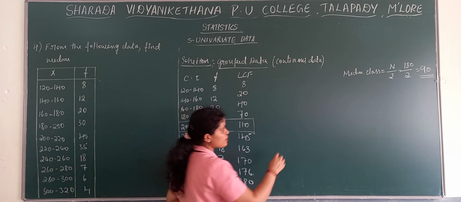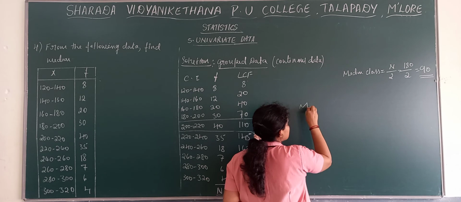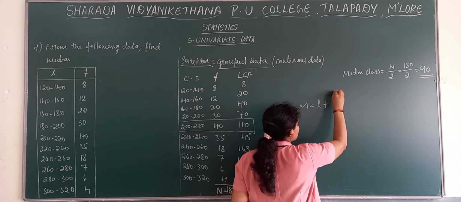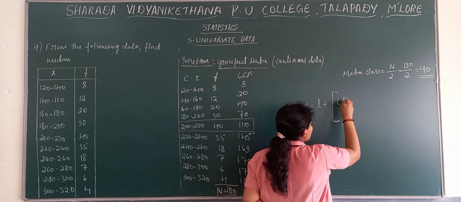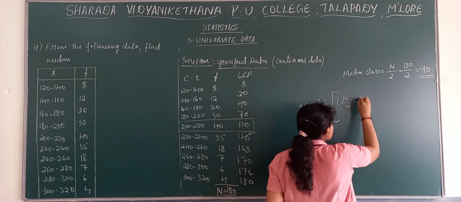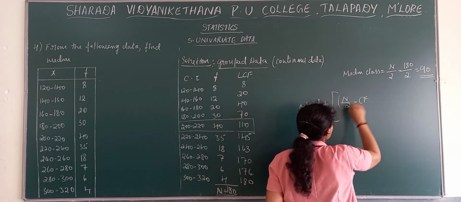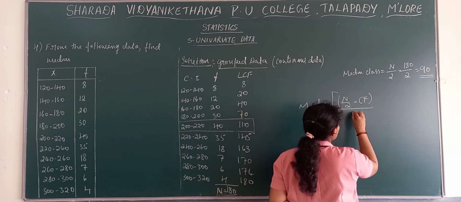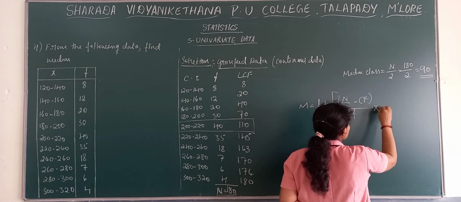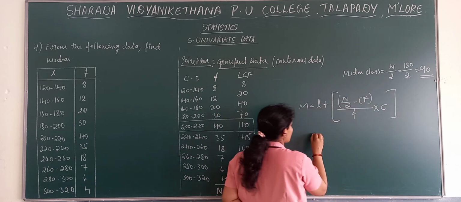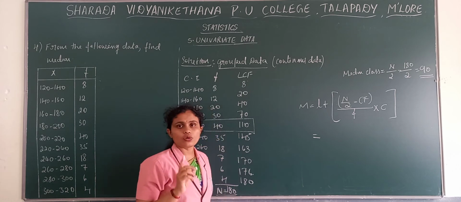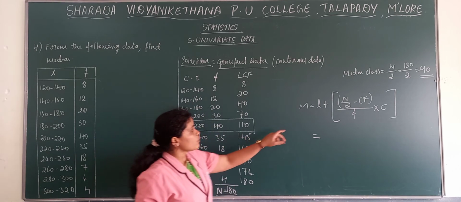Now we will apply the main formula of median, that is median is equal to L plus, open the bracket, n by 2 minus CF, divided by frequency, into C, then close the bracket. Now you need to look into only the median class. What is L?